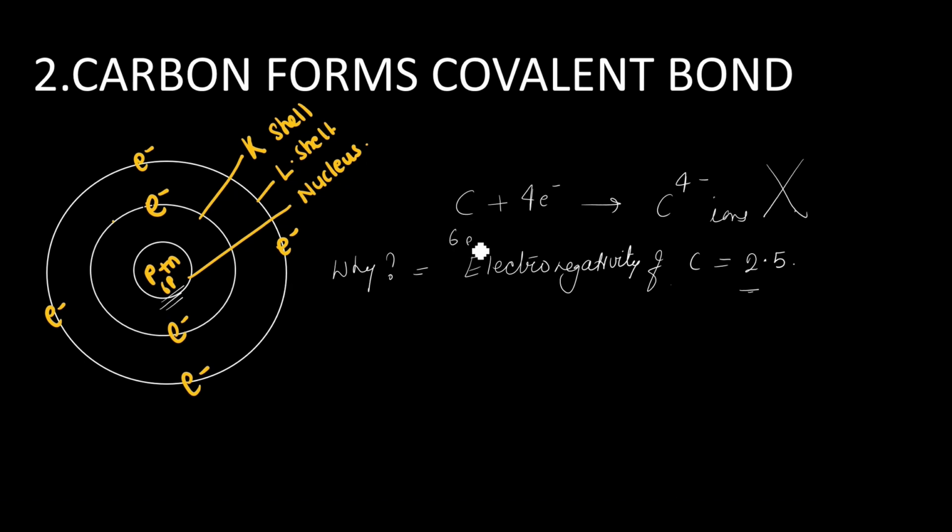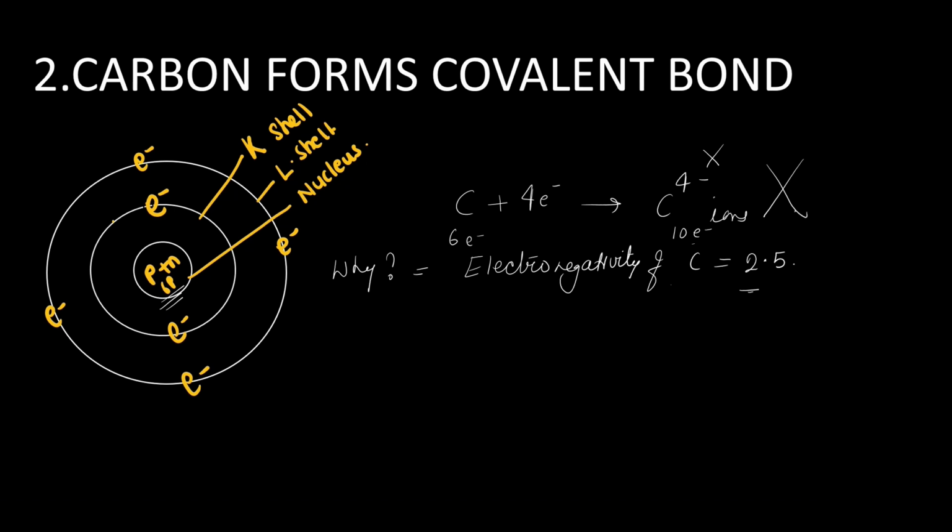See here, carbon has 6 electrons. If it forms the C4 minus ion, then it will have 10 electrons. So it's very difficult for the nucleus with 6 protons to hold 10 electrons. Hence carbon cannot form C4 minus ions to attain inert gas configuration. So we have seen it can neither lose electrons nor gain electrons.